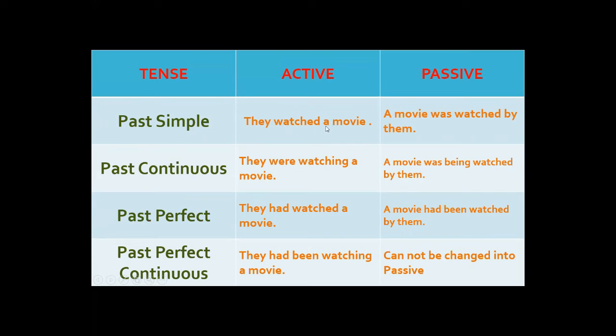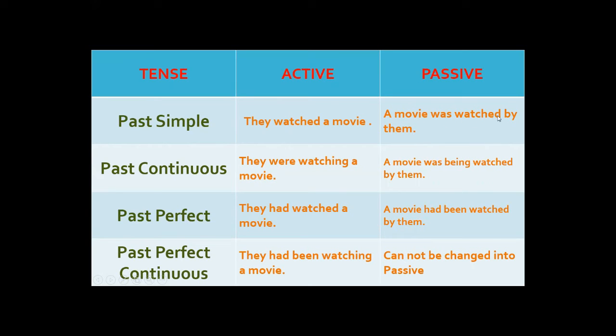We use the second form of verb, that is called past tense. They watched a movie. So a movie is the object here. A movie was. Why was? Because a movie is a singular subject and there is no helping verb. So what we have to do, we have to directly put the be verb, but it's a past tense. So we put the past form of the be verb, that is was or were, and here it's a singular subject, singular noun, so we have to put was.